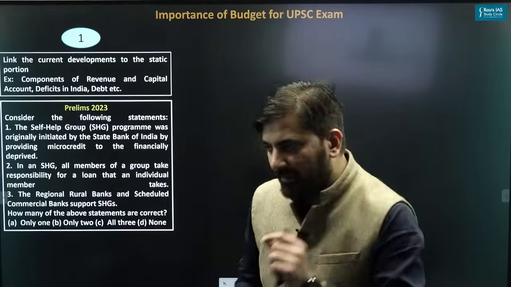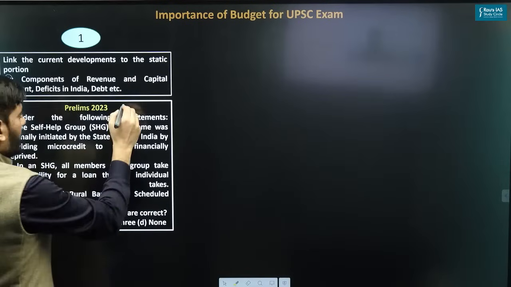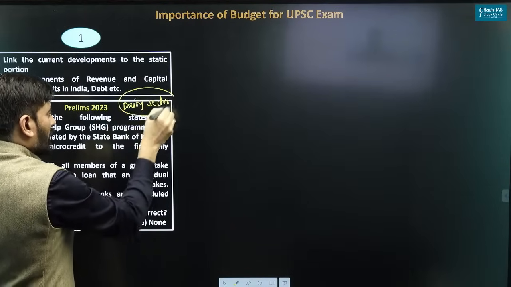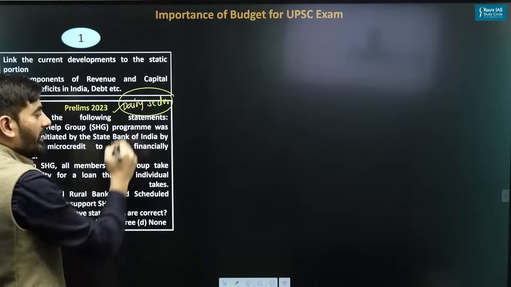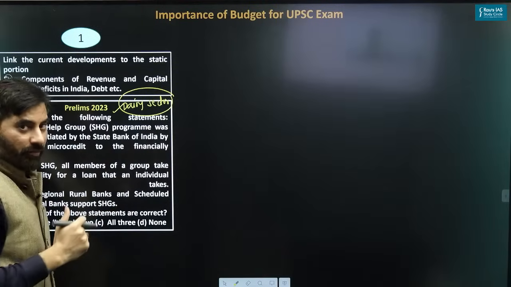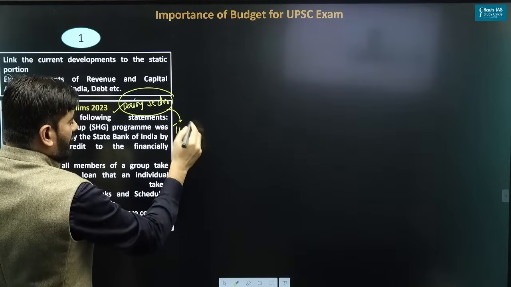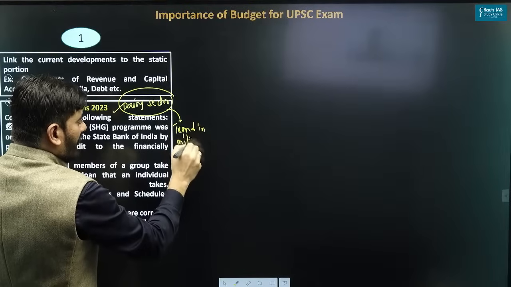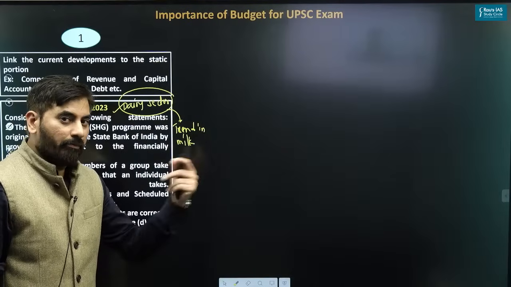Take for example, in this year's budget, the government of India has decided to give more focus on the promotion of dairy sector. So based upon that, don't you think a question can be asked with respect to dairy sector? The question is, what aspects of dairy sector becomes important? For example, a question can be asked with respect to the overall trends in the milk production of India. That aspect can be very well asked, right? So that is how we should prepare from the budget.